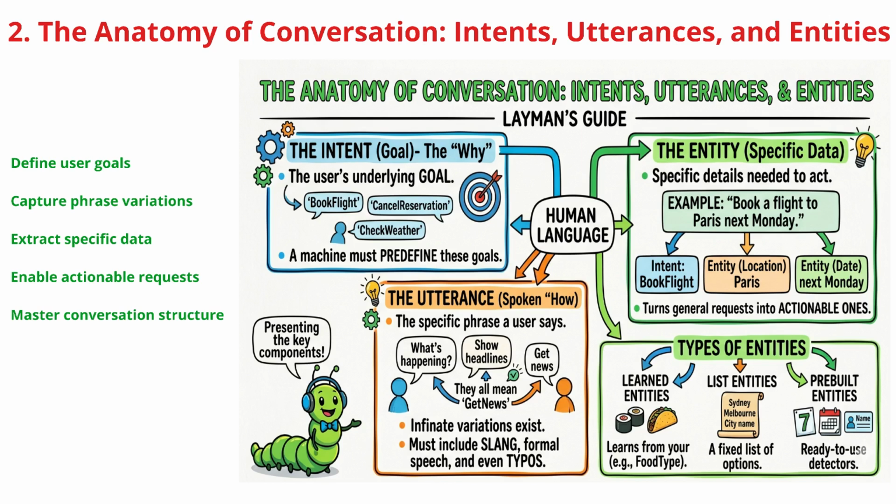Humans are creative, so a machine must be trained to recognize everything from formal speech to slang and even typos to identify that goal. Finally, we have entities, which represent the what. These are the specific details, like a destination or a date, that turn a general request into an actionable one. By breaking language down this way, we bridge the gap between human creativity and machine logic.